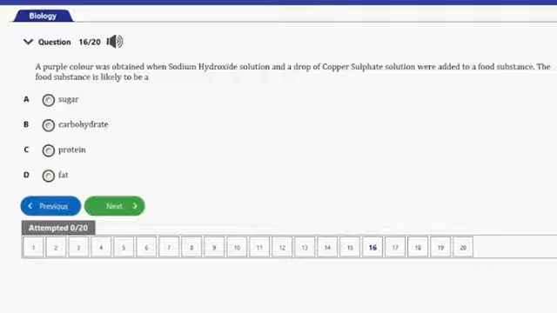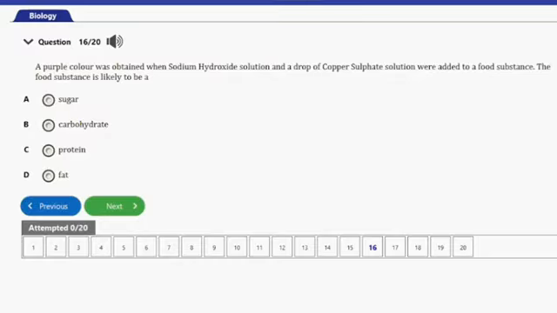So this is a specific test for protein using sodium hydroxide and copper 2 sulfate. So this will cause the food substance to actually turn a purple color, indicating the presence of protein. So that's it for this question.